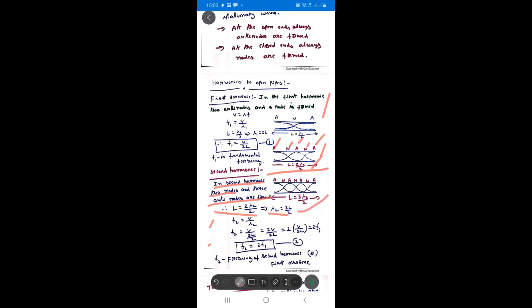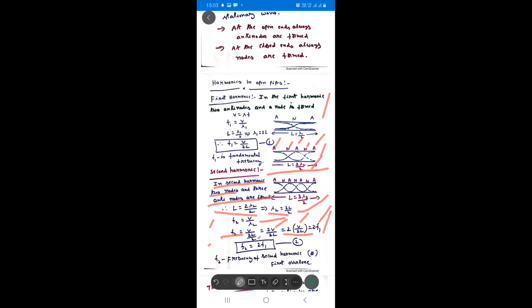We know the frequency formula: F2 is equal to V by lambda 2. Substituting the value of lambda 2, which is 2L by 2, it becomes 2V by 2L. You write 2 into V by 2L, and V by 2L is F1. So F2 is 2F1.